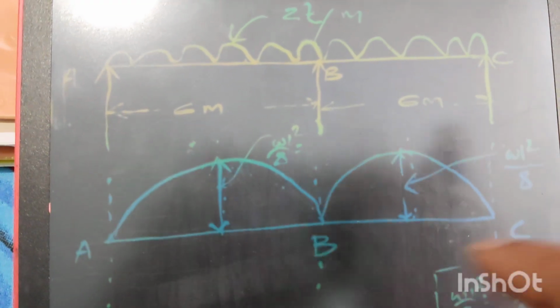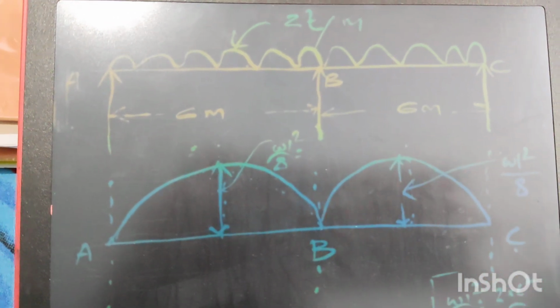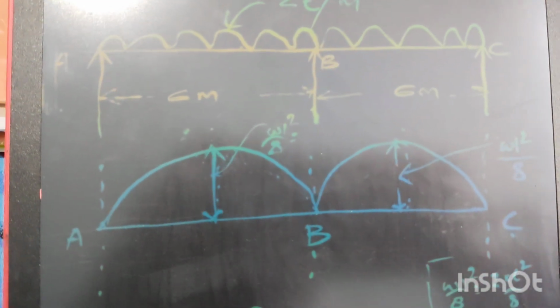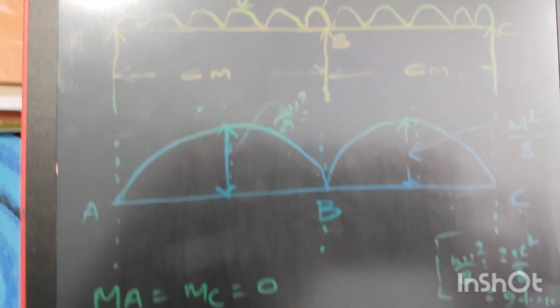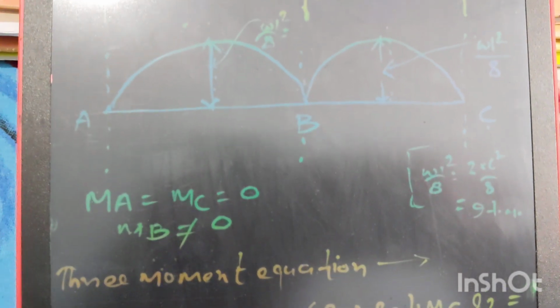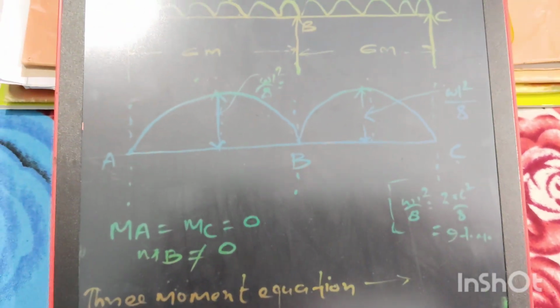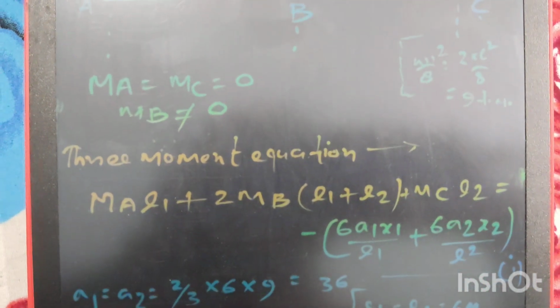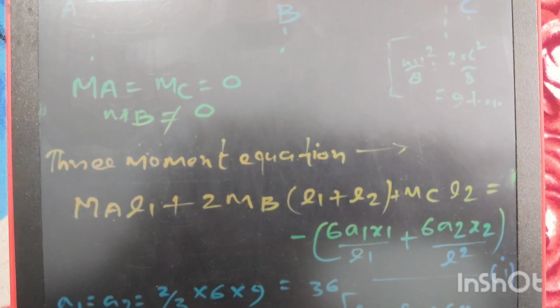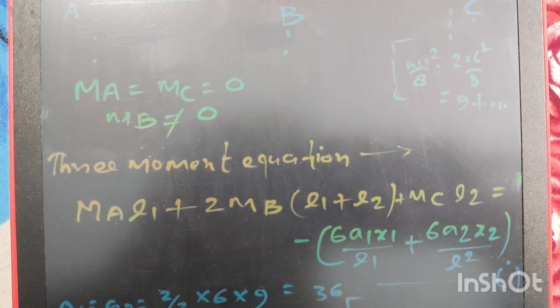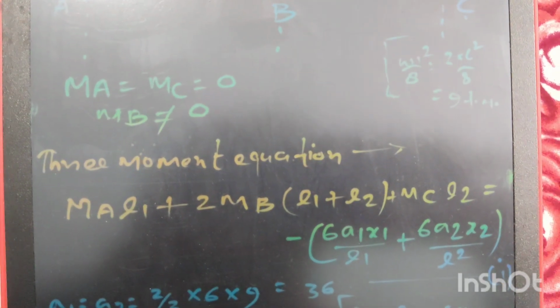This end A and end C is simply supported, so moment at A and moment at C will be 0, and we have to find out only the moment at B. To find the moment at B, we will use the three moment equation, and this equation is MA L1 plus 2 MB (L1 plus L2) plus MC L2 equal to minus within bracket 6A1 x1 by L1 plus 6A2 x2 by L2.